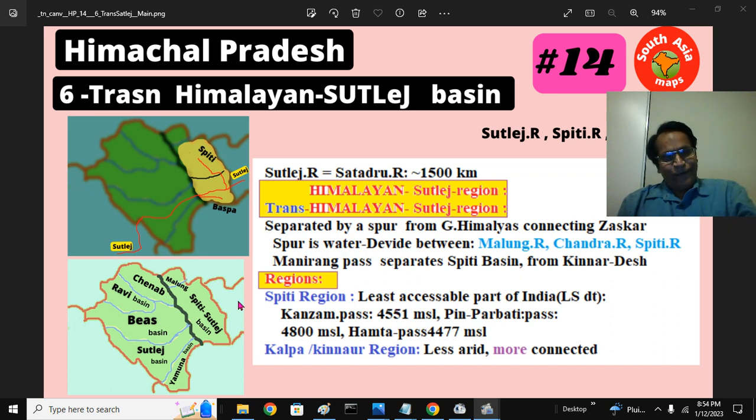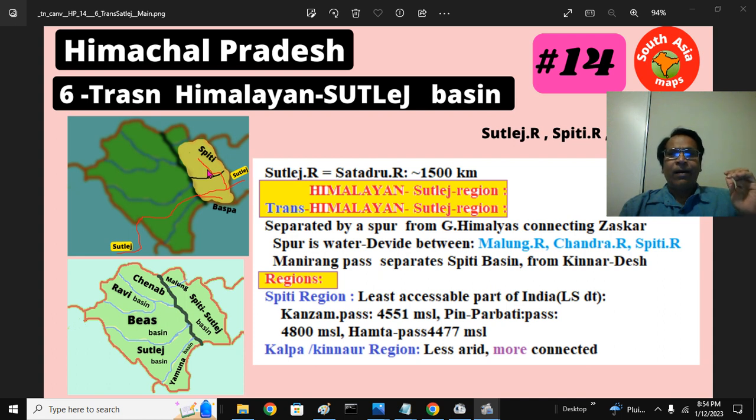There is a confusion here, I will try to clarify. There is a district called Lahaul and Spiti. That is a Lahaul region, Spiti region. Lahaul region is in the Chenab river basin. Important town is Keylong. That is the district headquarters of Lahaul and Spiti. Southern part is the Spiti Tehsil.